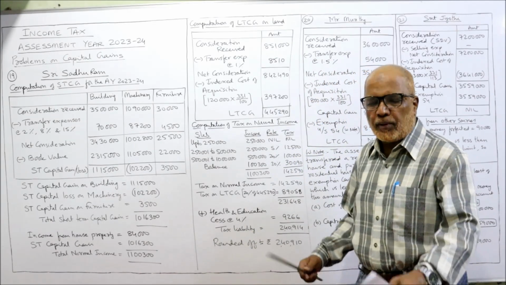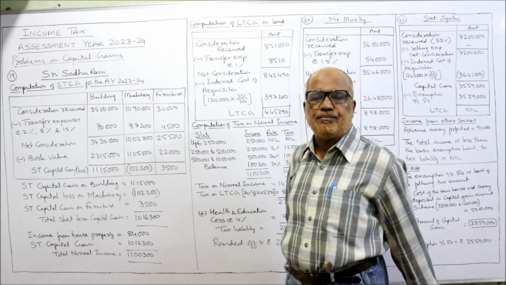Now, income from house property is given in the problem. In the last line, it is 84,000.